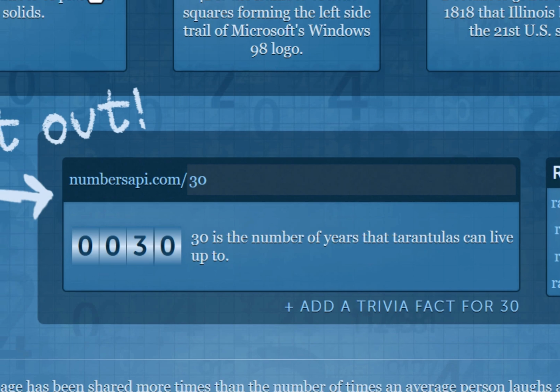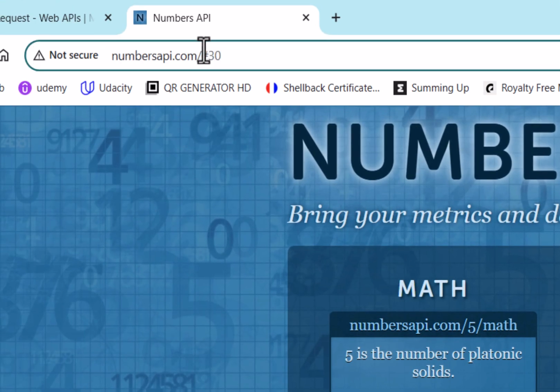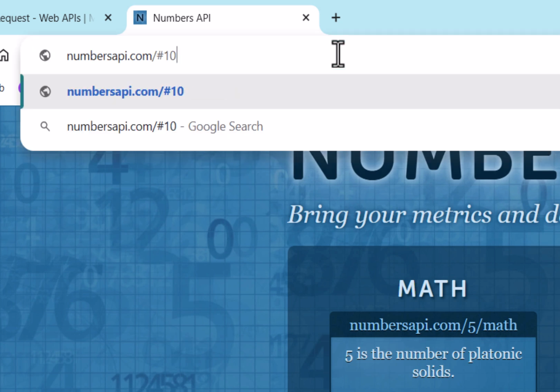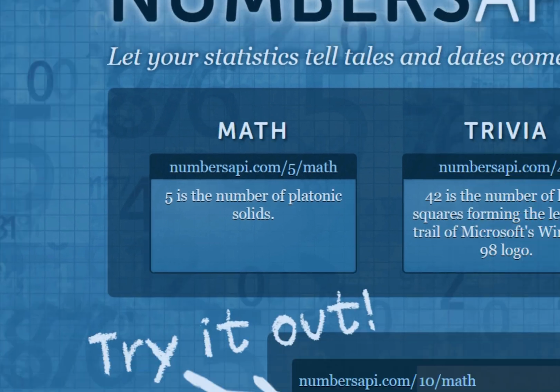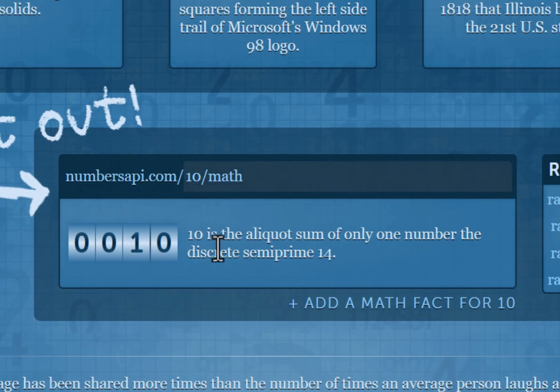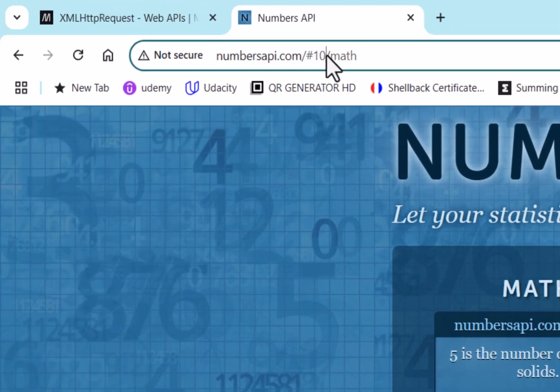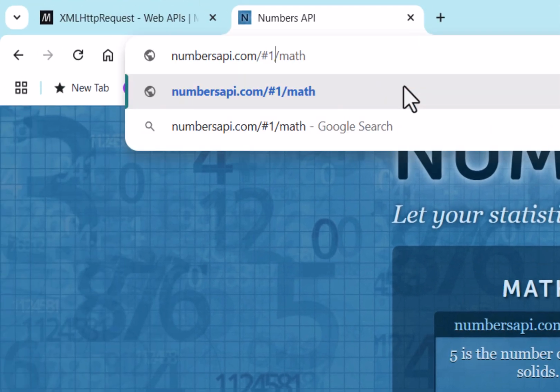Or maybe we wanted to do this math one here. So let's try that. Let's try number 10/math. So I just picked the number 10 randomly, and you can see what it did right down here. 10 is the aliquot sum, I don't know what that is, of only one number, the discrete semi-prime 14. All right, I have no idea what we're talking about here, folks, but there you go. That's a fun one.